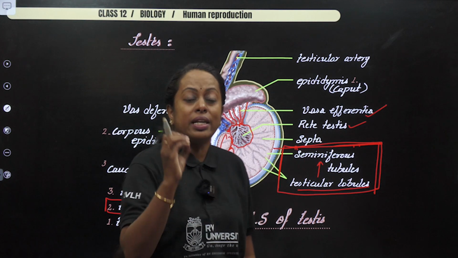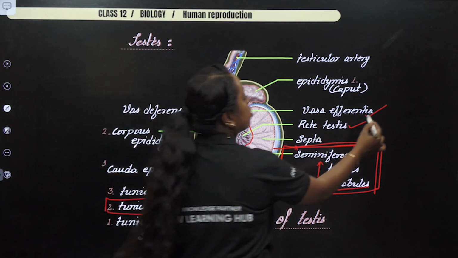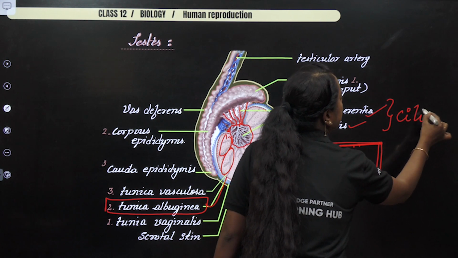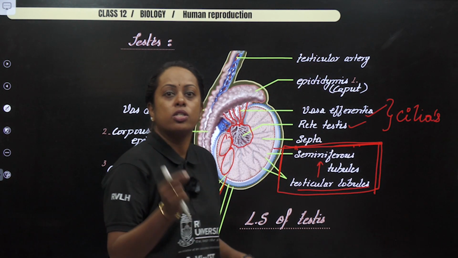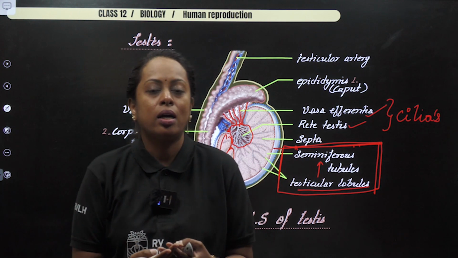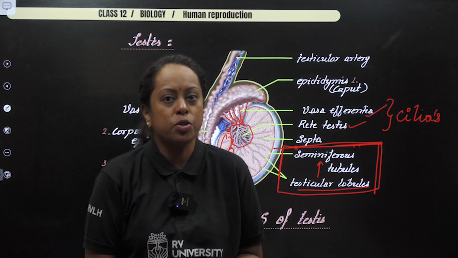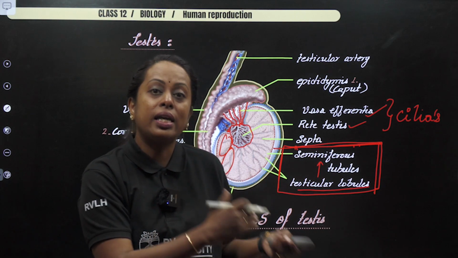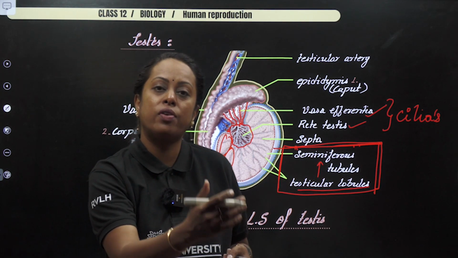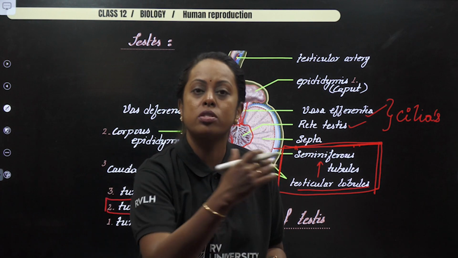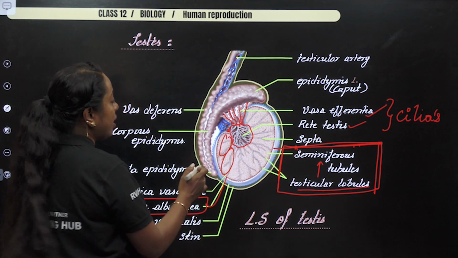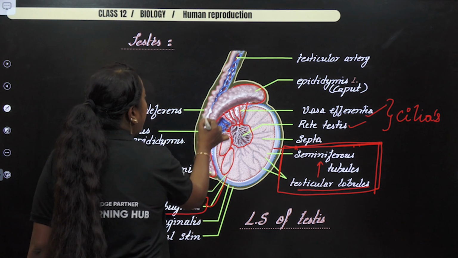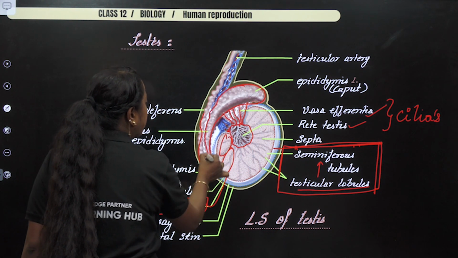So now these two regions contain cilia. I hope you know what cilia are, small hair-like structures. Why? Because the sperm which is being produced does not know how to move. So they have to be pushed. From the rete testis to vasa efferentia, cilia are there. They are going to push this particular sperm so that they reach one of the most important regions, known as epididymis. So you can see the highlighted part here.